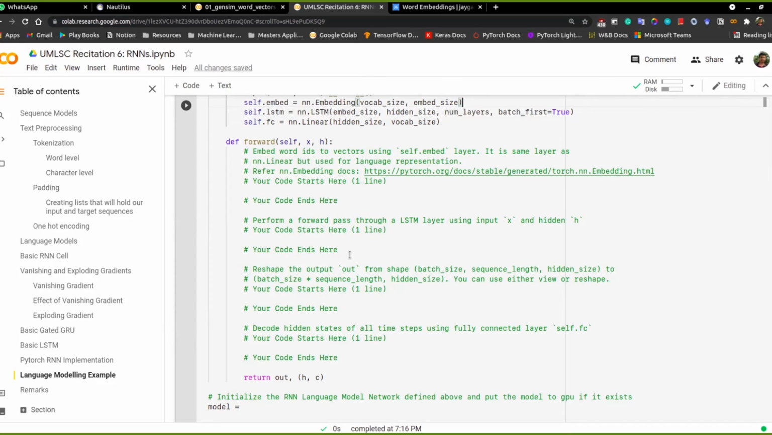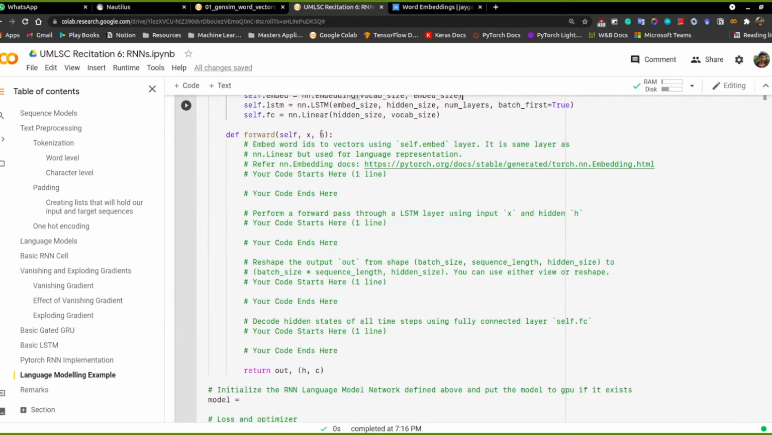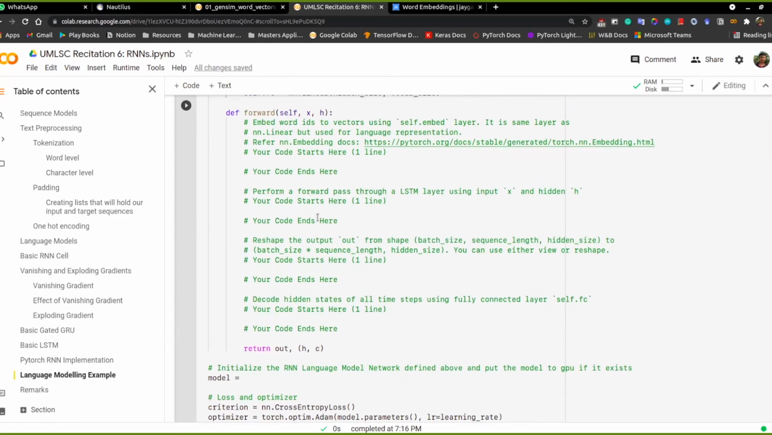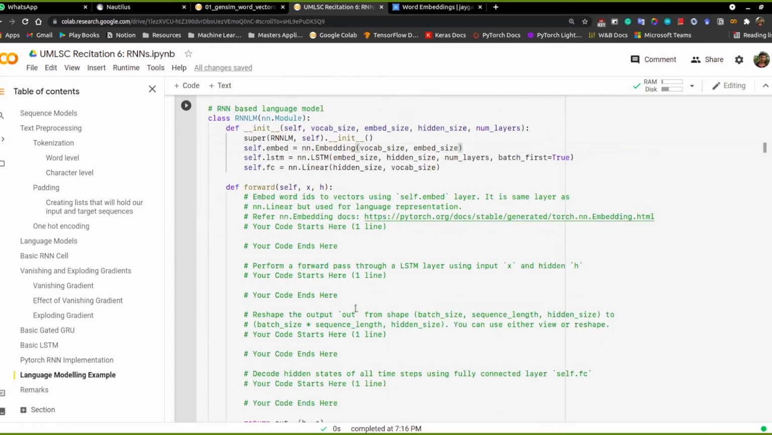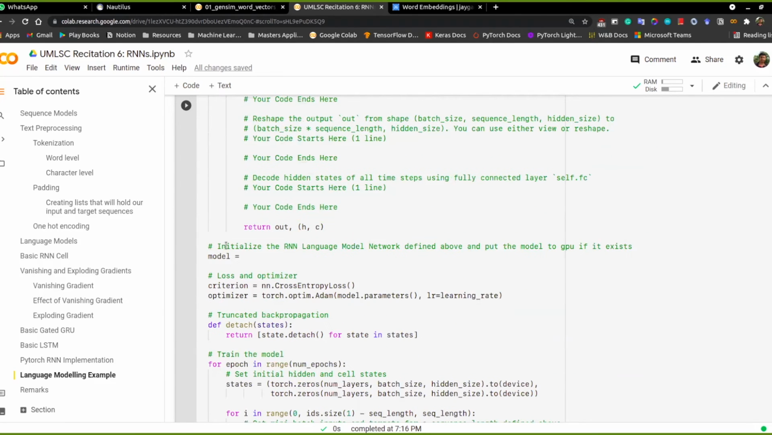Then you have this hidden state right here, which we have currently given you. You pass it to the LSTM and you get the output and the hidden and cell states. The output that you have is in sequence, and you want it in a particular shape, so you reshape it. After that, you pass it through a fully connected layer and get the output, and you initialize the model and so on.